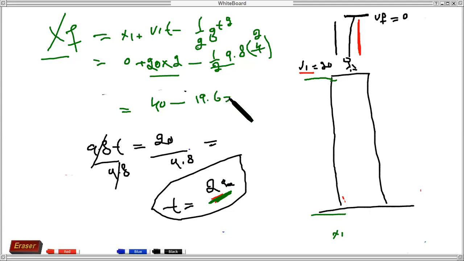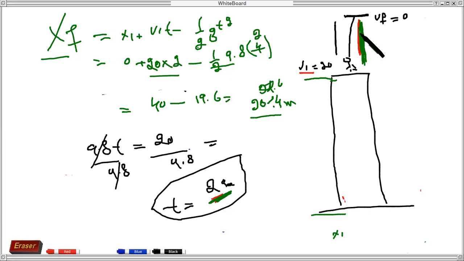So 40 minus 19.6 equals 20.4. So the maximum height the body reaches is 20.4 meter away from the initial position. Any question regarding this part?